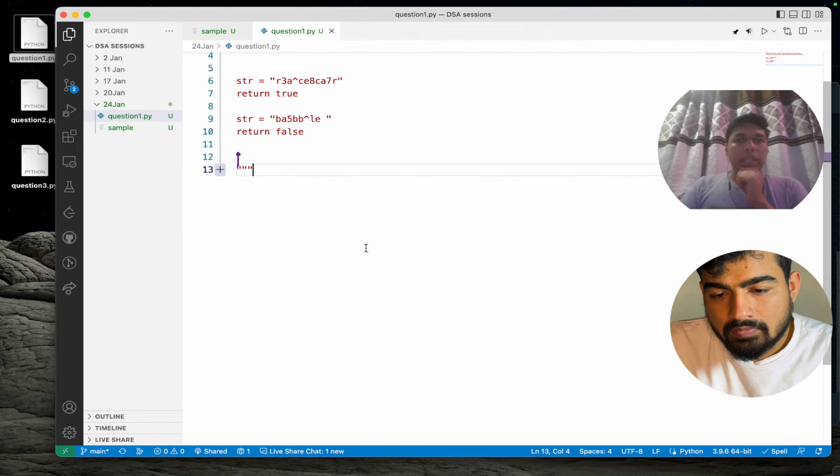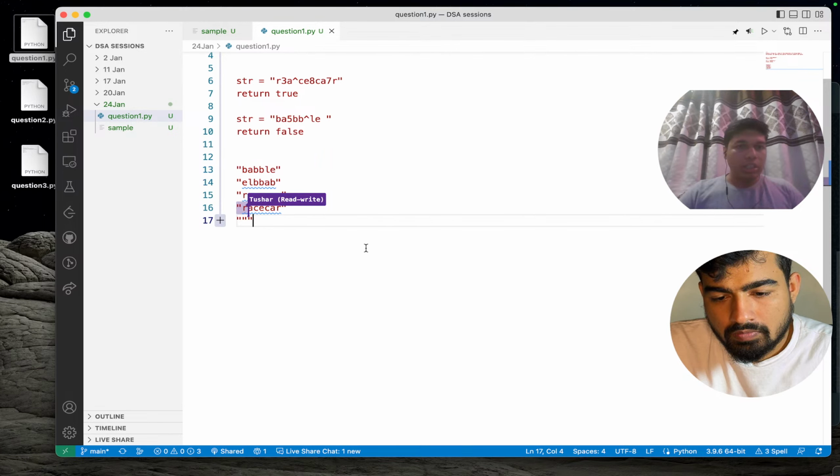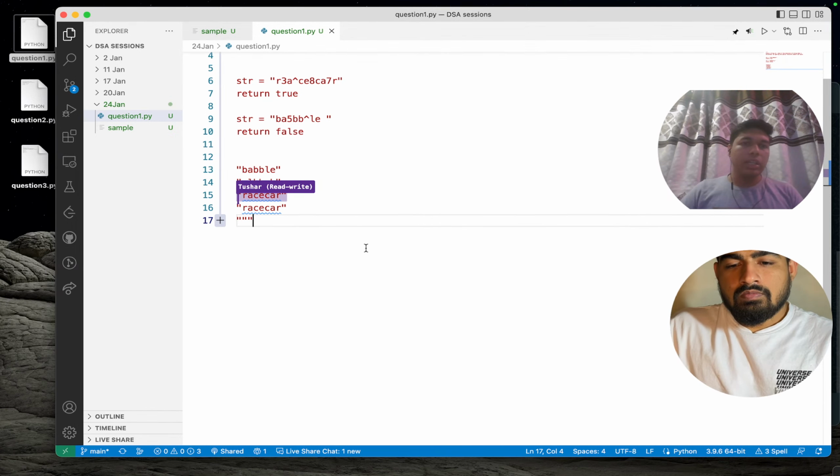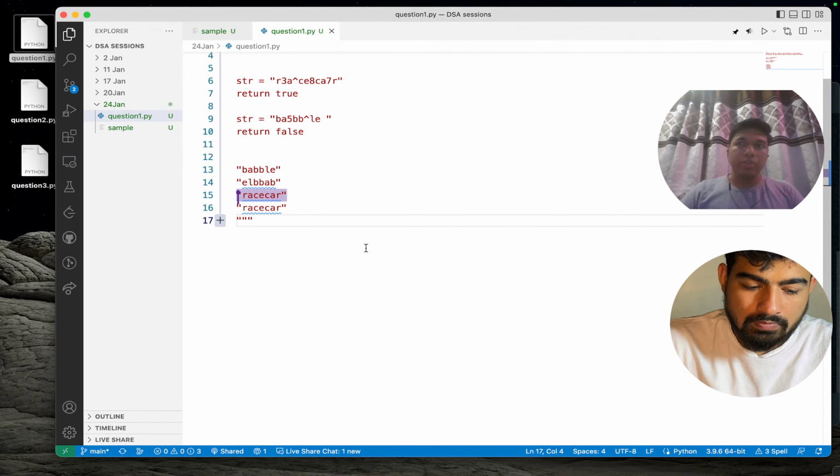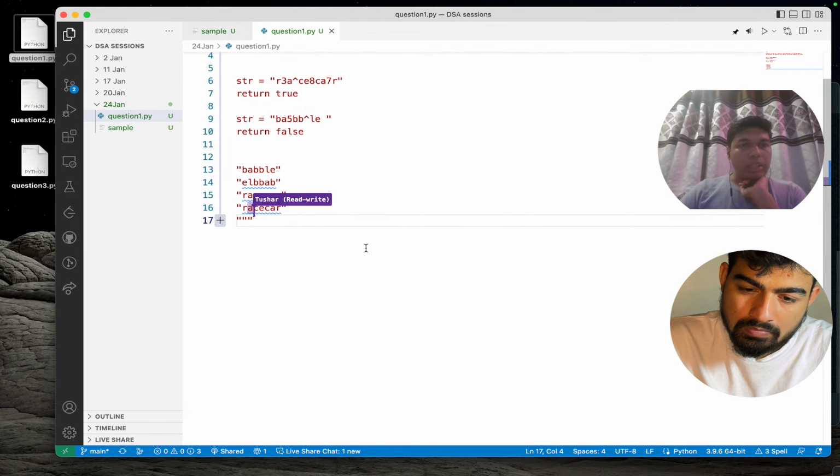While checking a palindrome, we check the first element against the last element, because after the reverse of that string, the first element becomes the last and the last becomes the first. So we can compare this R with the last R, this A with this A, this C with this C, and this E with itself also.